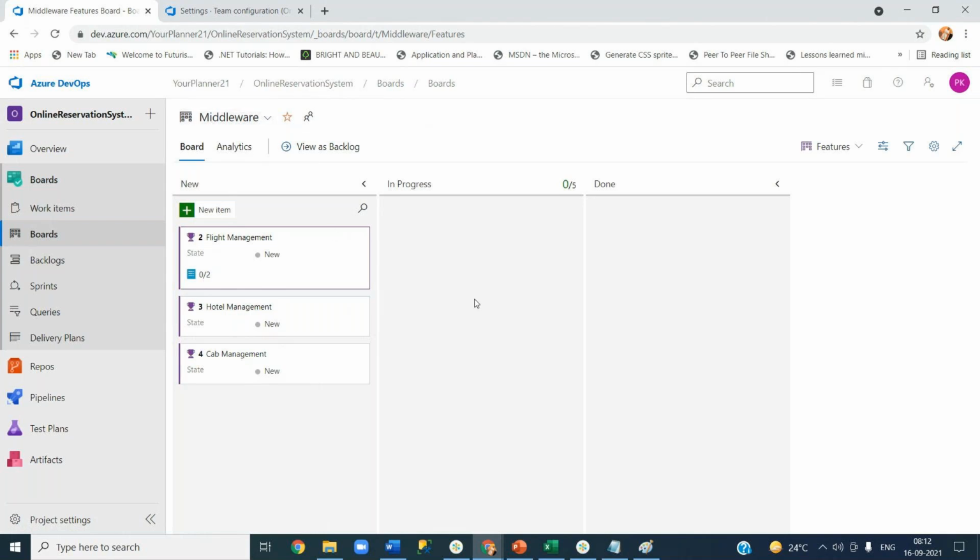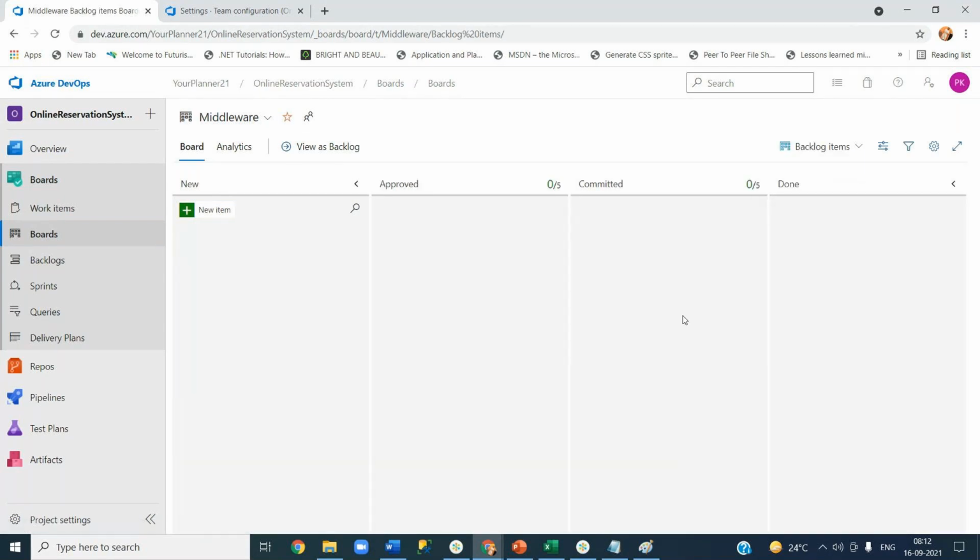Why do you need it? This is to track the development. Let us say I'm a team lead of middleware. I need to see how many are in progress, how many are done, how many are in the new status. Similarly for your backlogs, how many are approved, how many are committed, how many are completed. This is to track and plan your activities. This is how your manager or lead can track it.